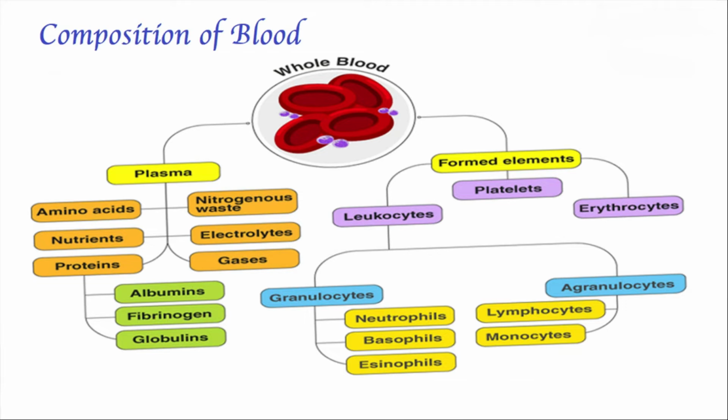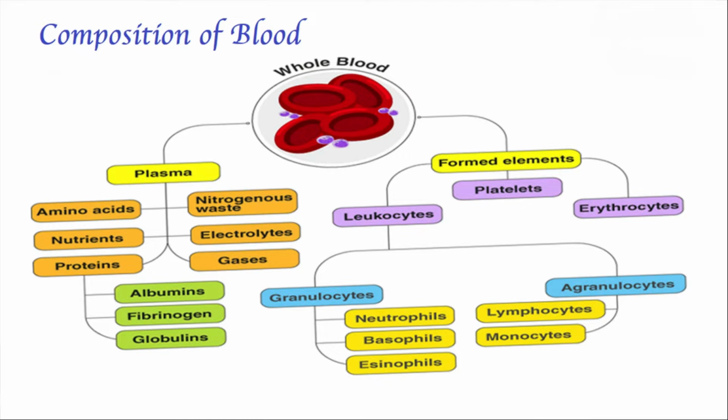In this slide you are watching the detailed version of the composition of blood. When we are talking about whole blood, it has plasma and formed elements. Basically the formed elements are your white blood cells, red blood cells and the platelets. Leukocytes are your white blood cells, erythrocytes are your red blood cells, and leukocytes are further divided into granulocytes and agranulocytes.